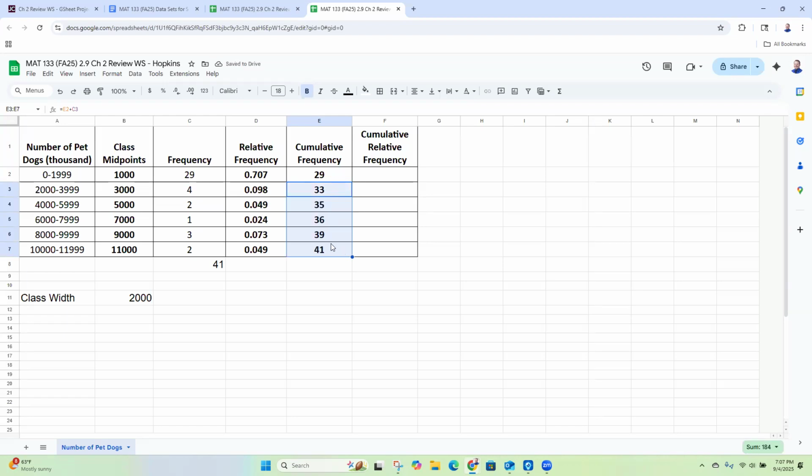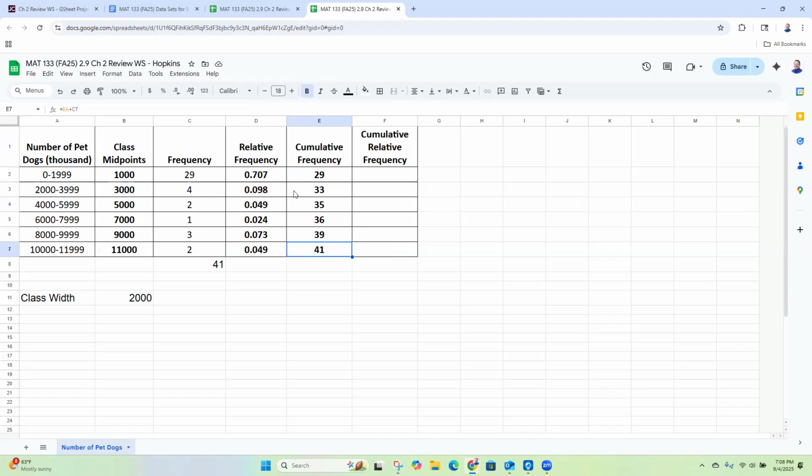And the last one is 41, and the last one should always match your total because the total is adding all of these up. Cumulative frequency is taking that row and adding up the frequencies from that row plus everything below it, which is exactly everything at all, right? It's everything. So yeah. So you should always end up with your totals matching at the bottom, okay? All right, cool. The last one is cumulative relative frequency. Oh my God, that's a mouthful. I'll say it again, cumulative relative frequency.